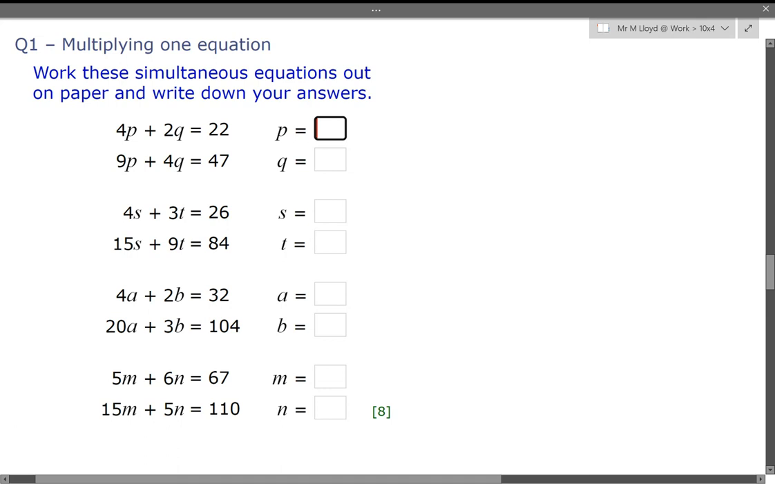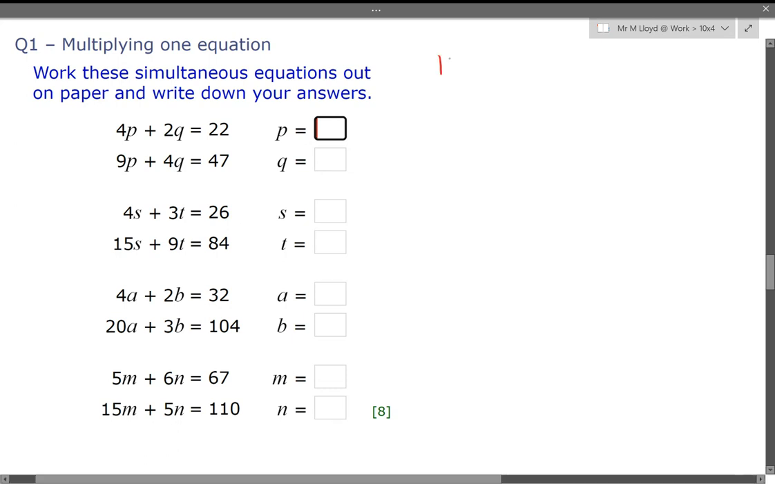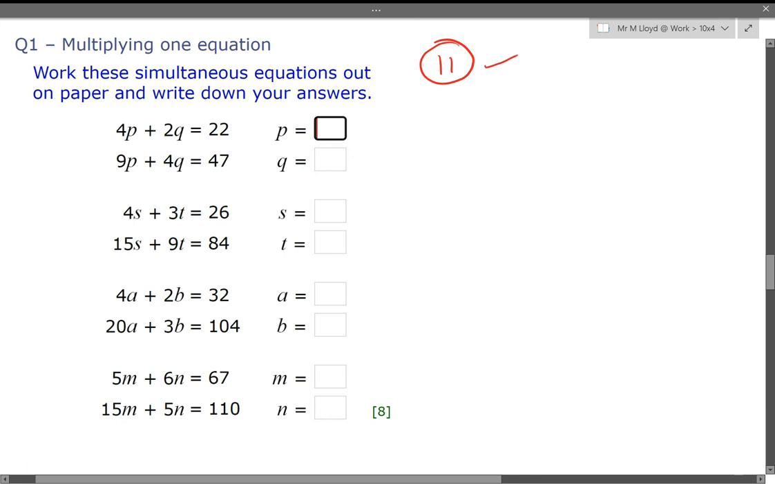Right, here we go. Question 1, we've got simultaneous equations. There's 4 of them here for you to solve. In theory, most of these will be positive answers, and you'll only have to multiply one of them to get to your answer. So I'm going to give you a hint, but first of all, pause the video and have a go. If you want to keep this playing, you'll get the hint and then pause it. And then if you want to just go straight through the answers, go straight through the answers. So pause the video now.